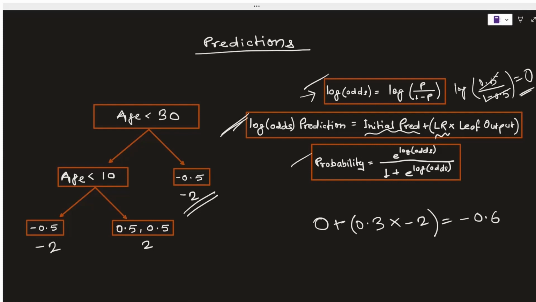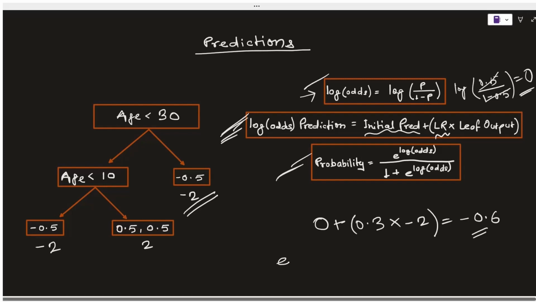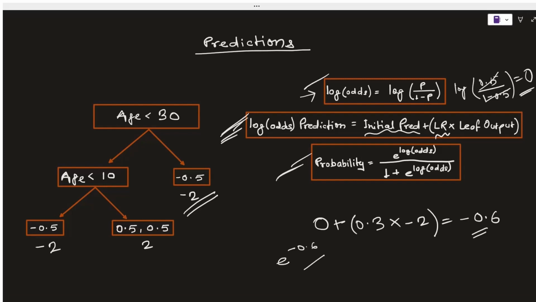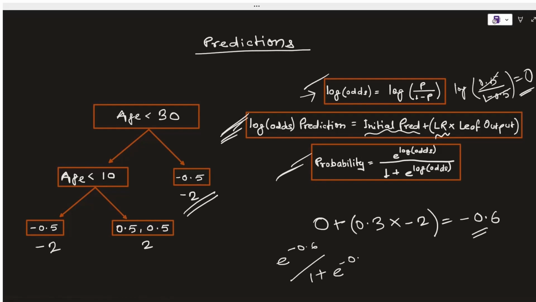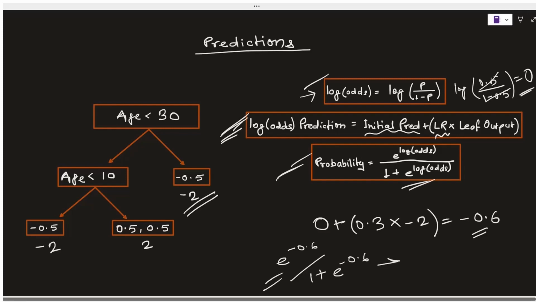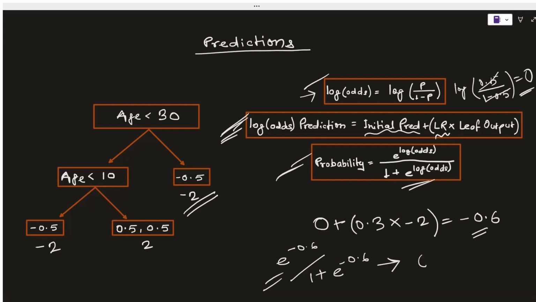And the last step would be to convert this log odds value that was derived from this equation into a probability value using this particular formula. So it is going to be e to the power log odds, which is minus 0.6, divided by 1 plus e to the power log odds, which is again minus 0.6. So I'm simply putting this formula over here. And if you do the calculation for this, it is going to be 0.35.